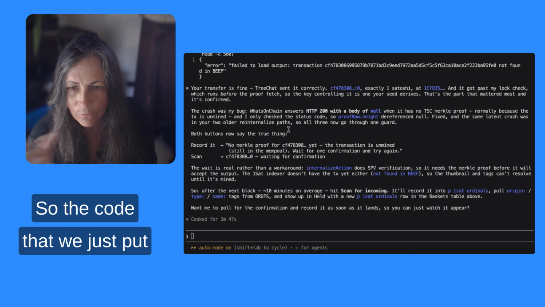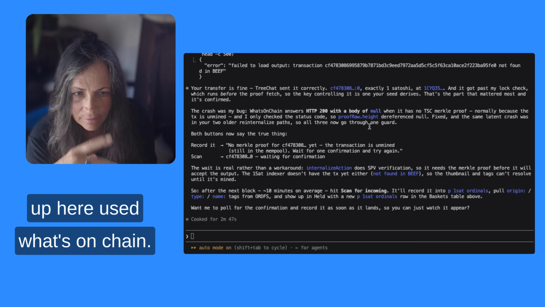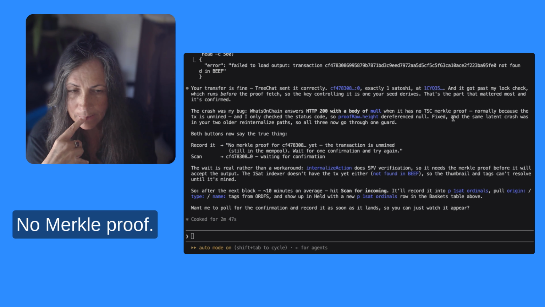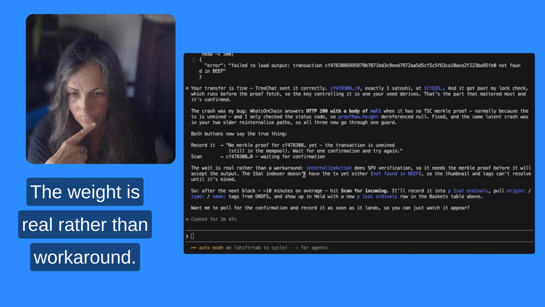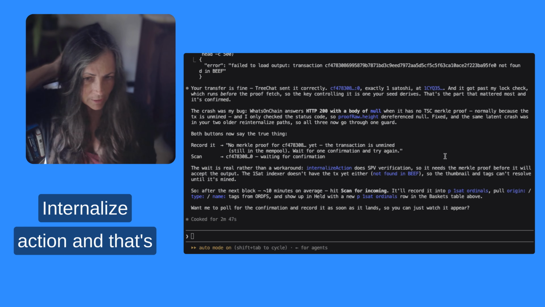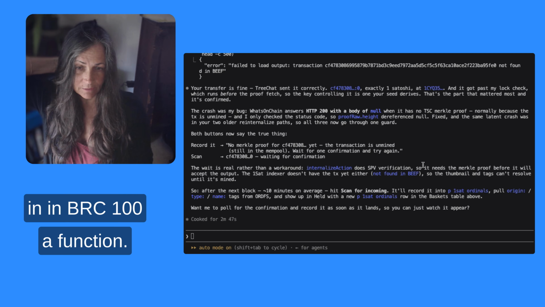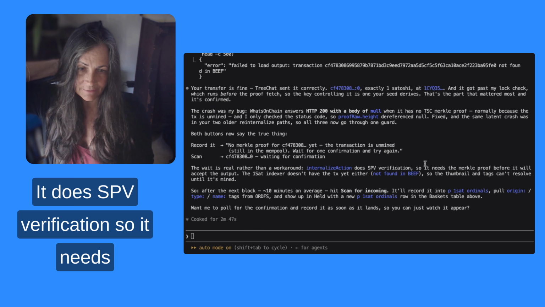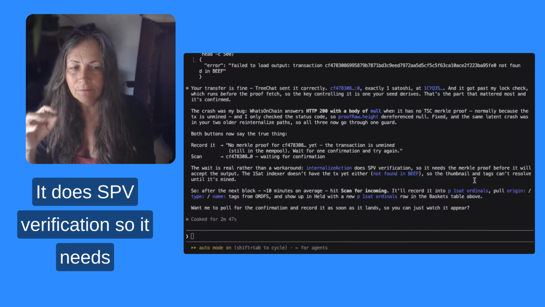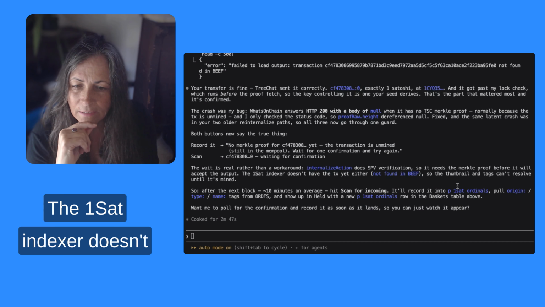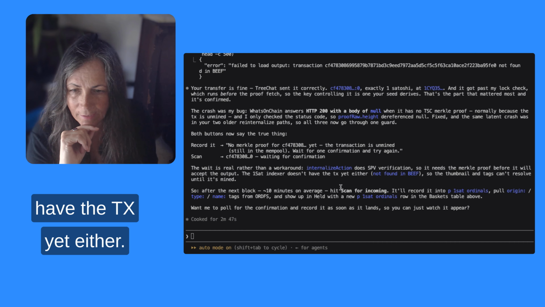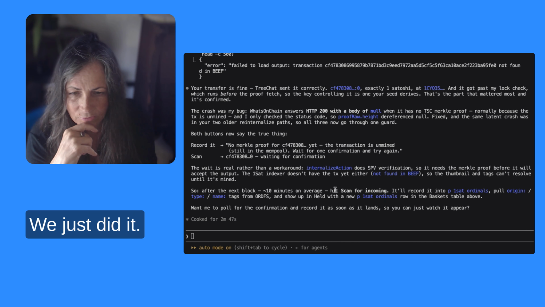So the code that we just put up here used what's on chain. No Merkle proof. Both buttons now say the true thing. The wait is real rather than workaround. InternalizeAction, and that's in BRC-100, a function. It does SPV verification, so it needs the Merkle proof before it will accept the output. That makes sense. The 1Sat indexer doesn't have the TX yet either. That makes sense too. We just did it.